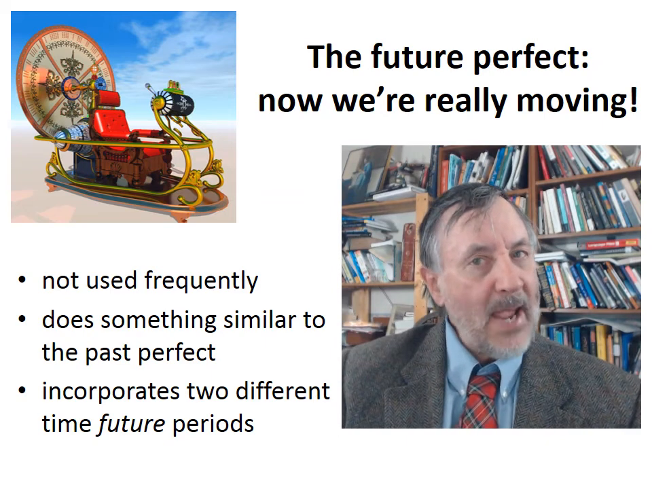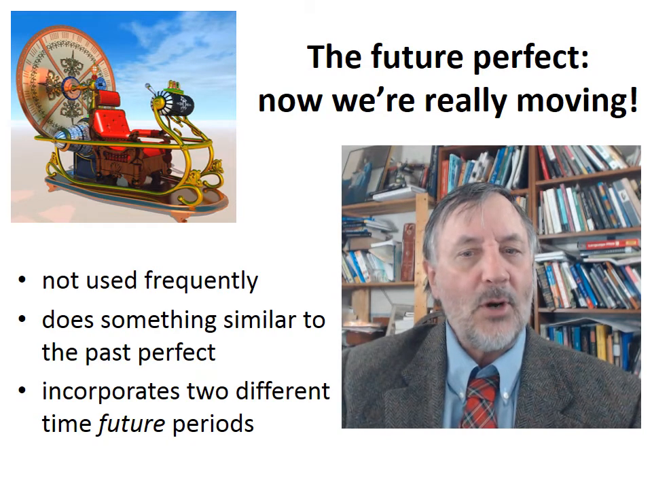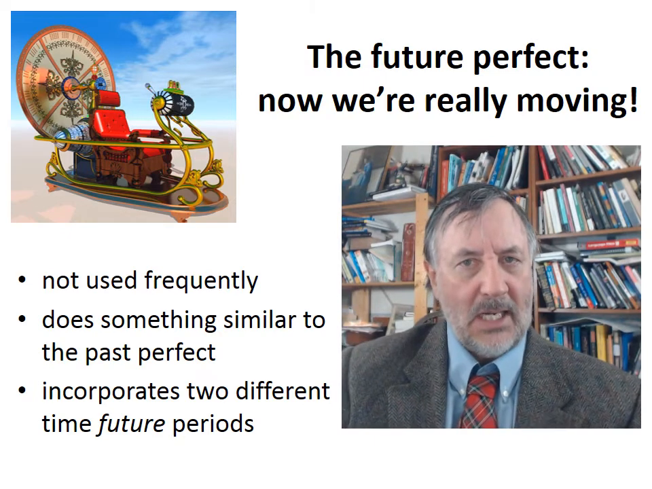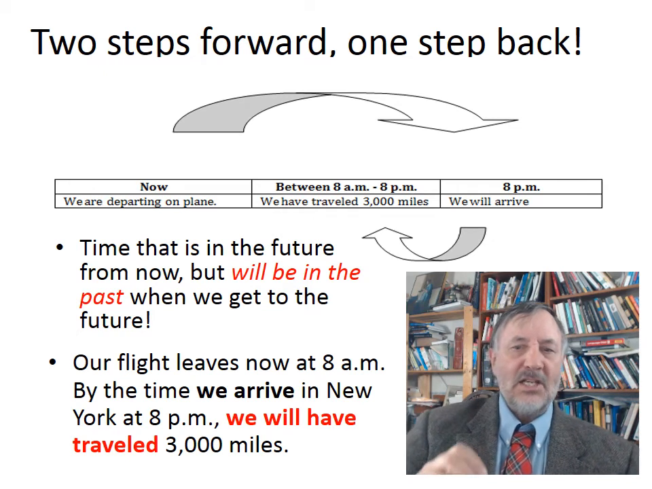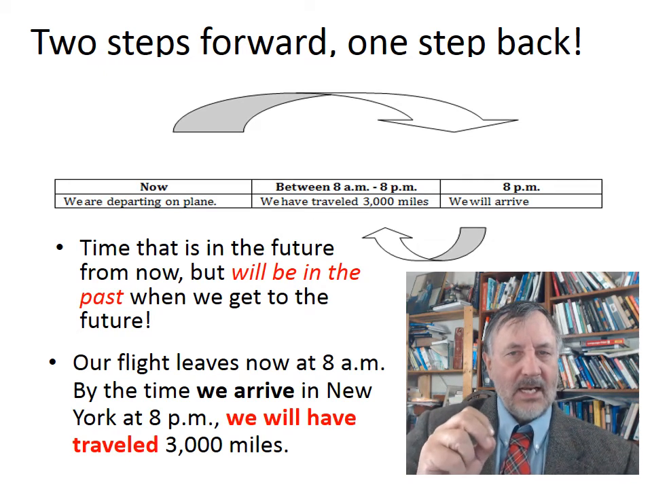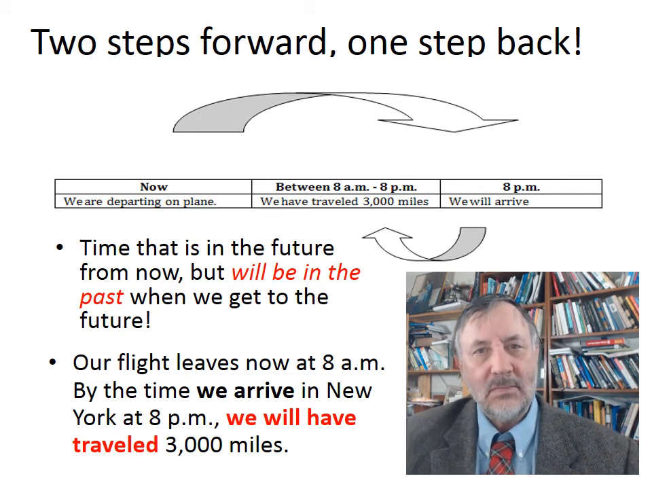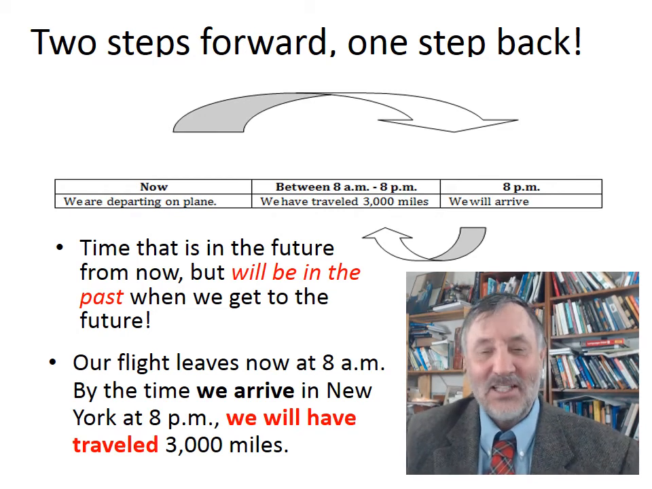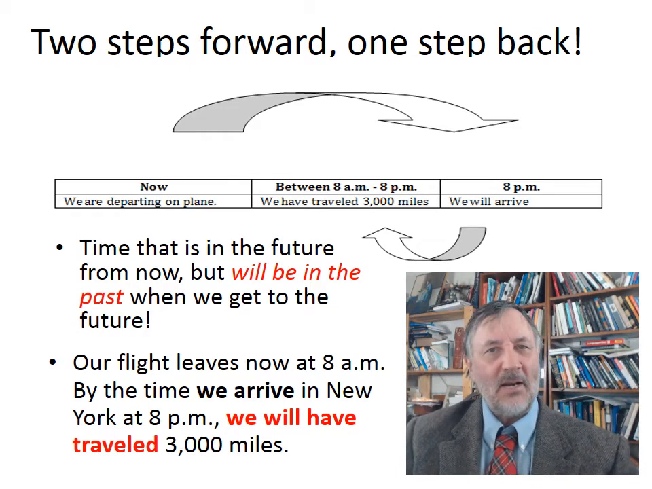It does something similar to the past perfect in that it gives us a double jump in time, but in a different way. And it does incorporate two different time periods, albeit future time periods. So in the next slide, I'm going to explain this more fully. Okay, so the future perfect is a way to talk about the time that is in the future for now, but is in the past from a reference point that we'll establish in the future, but will be in the past from that future point. Okay, so I know that's confusing, but let me just give you an example based upon an imaginary flight.